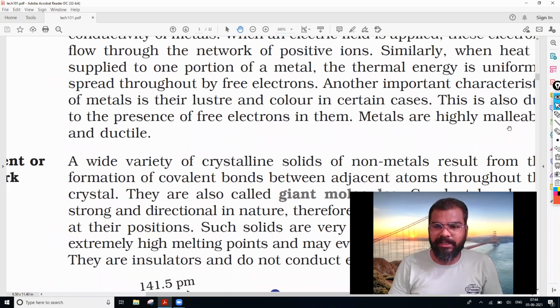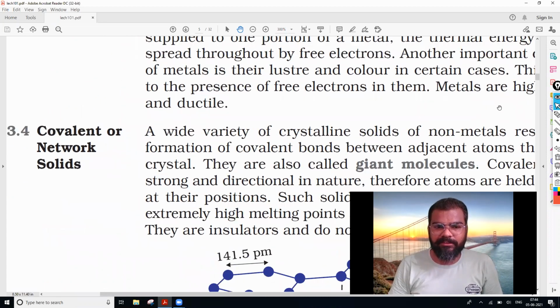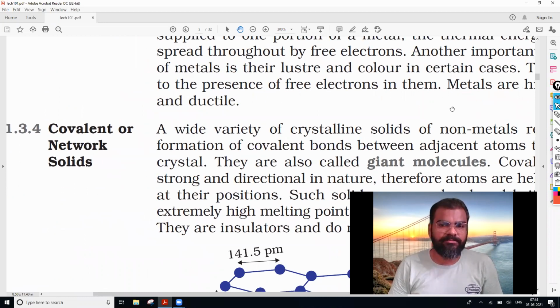Now the next category that we have is covalent or network solids. Either you can call it covalent solids or you can call it network solids. So let us see that.